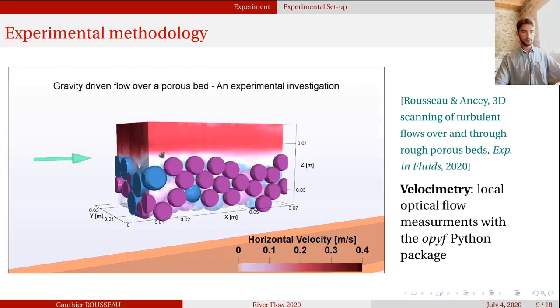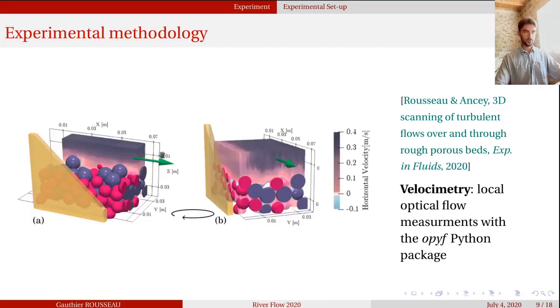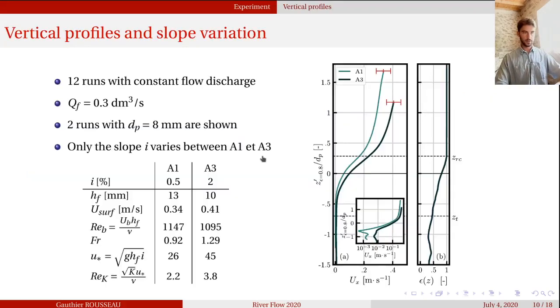We were able to have the streamwise normal turbulent first and second order statistics, and then if you average far enough from the sidewall, you are able to reproduce volume average vertical profiles. So here are the volume average vertical profiles for the velocity, and the only difference between the two runs is the slope. For higher slope, of course, you have higher velocity, and since the flow rate is the same, you have a lower flow depth.